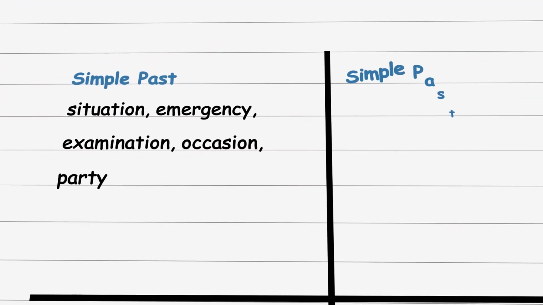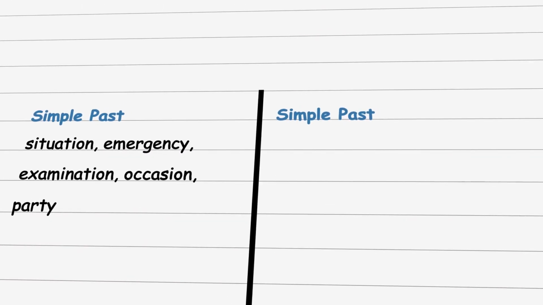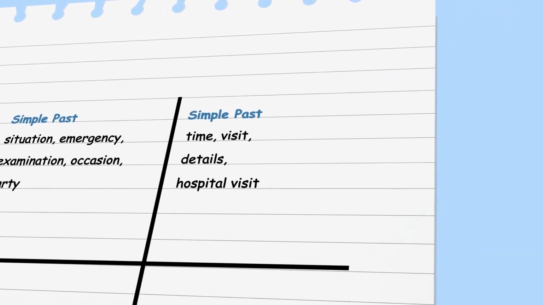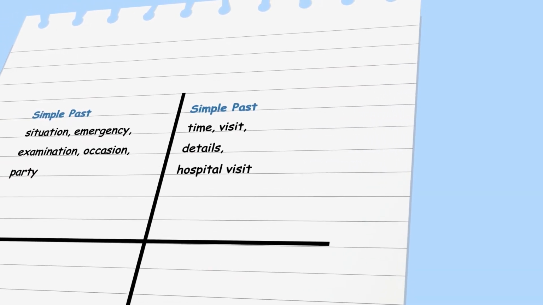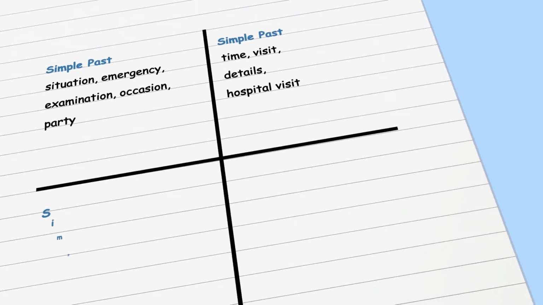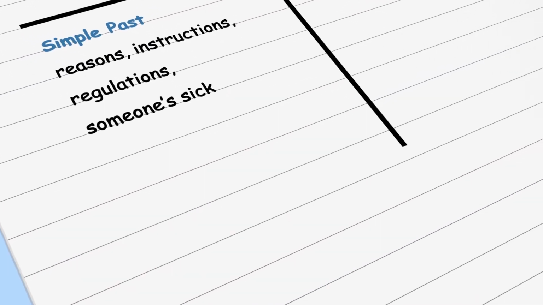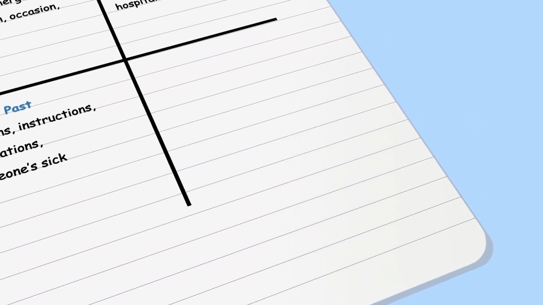For the next cue, the tense is also the simple past, but we need to talk about when the situation happened. This can be during a hospital visit, and we have some details to support this. The third cue is why. The tense is the simple past, and we're talking about reasons, so it can be the rules of the place, or maybe because someone was sick in that place.